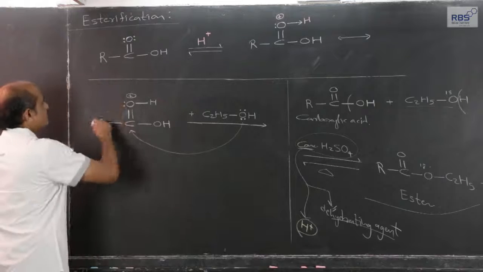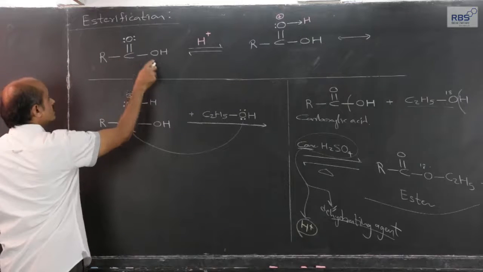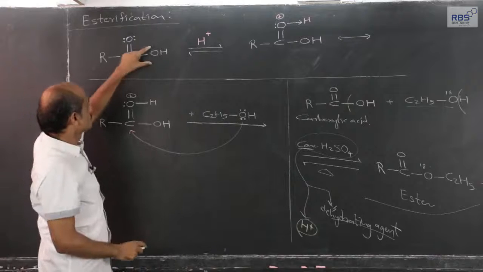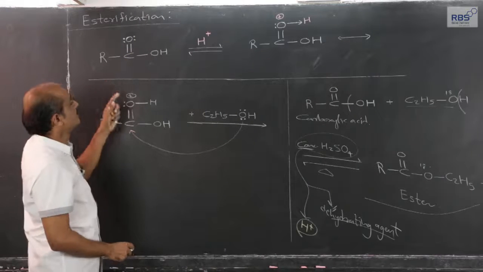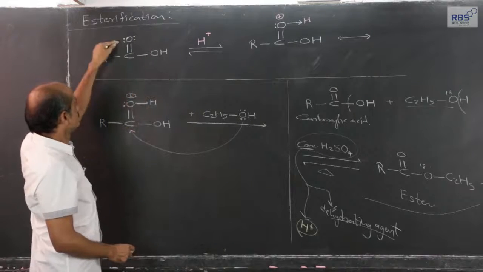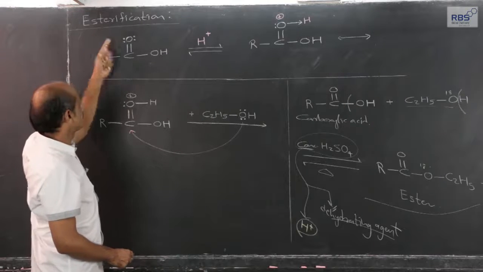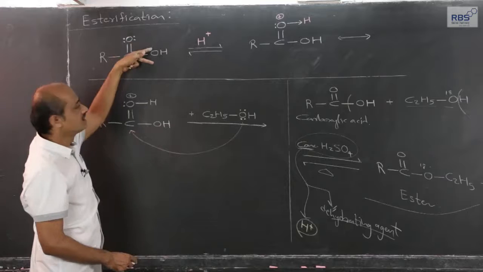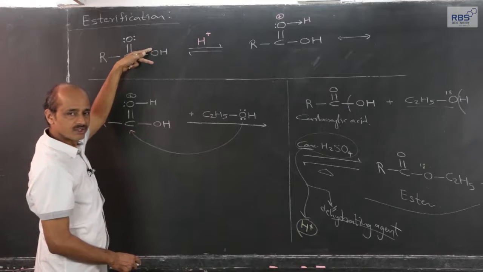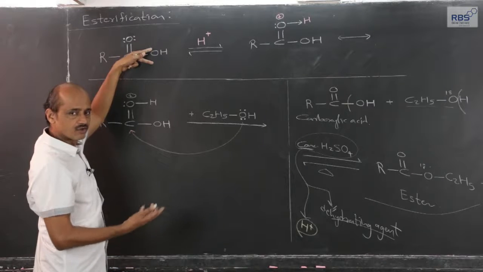Carboxylic acid, as usual, has two lone pairs on oxygen. Here also two lone pairs of electrons on oxygen are present, but for this reaction the lone pair on this oxygen on the carbonyl group is going to take part. Therefore, I have deliberately shown it here and not shown it there, just as a matter of convenience.